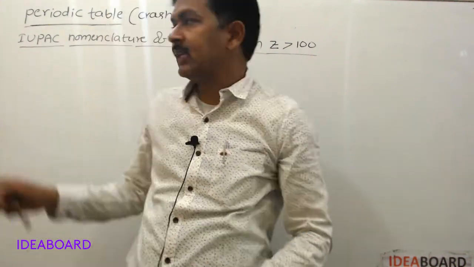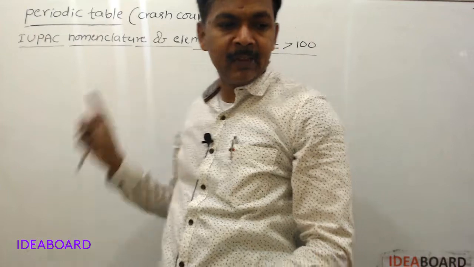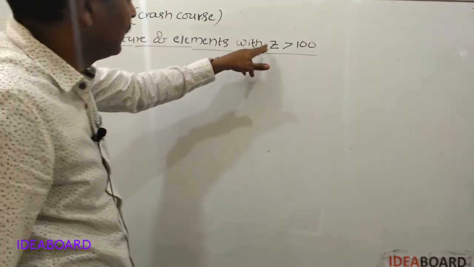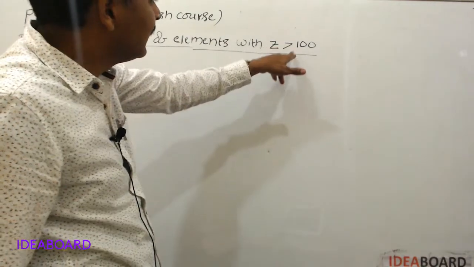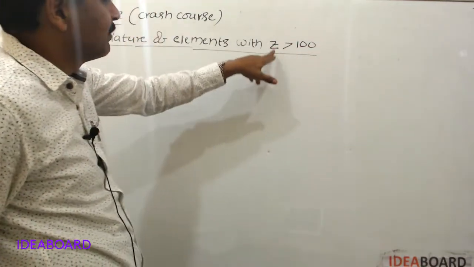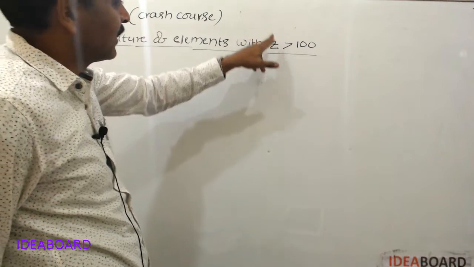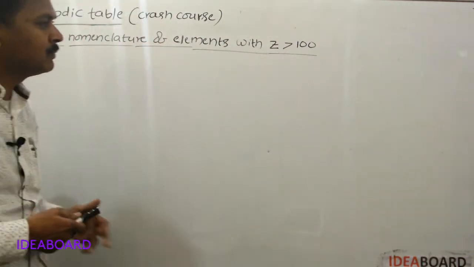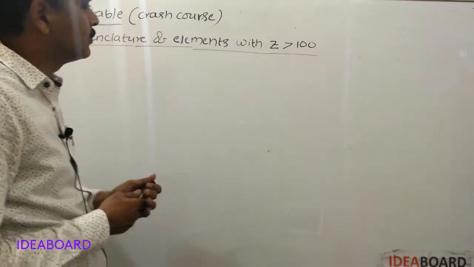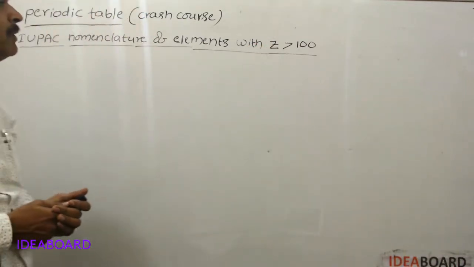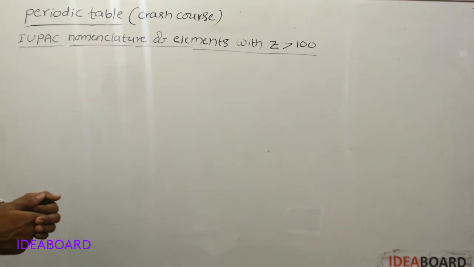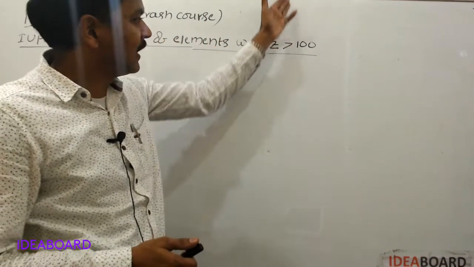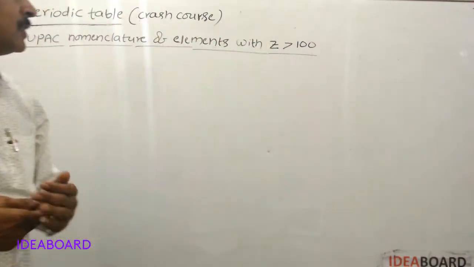Next, IUPAC nomenclature of elements with atomic number greater than 100. Z means atomic number. The elements with atomic number greater than 100 are also called super heavy elements. So IUPAC nomenclature of elements with atomic number greater than 100 are super heavy elements.